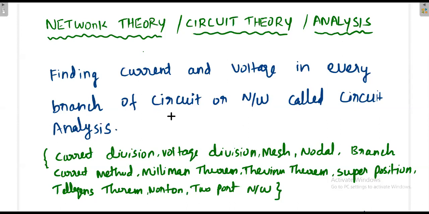Then you should know exactly what the current is in every loop, what the current is in all the branches, and what the voltage is across all the elements. So they say, finding current and voltage in every branch of the circuit or network is called circuit analysis or network analysis. Once you find that, it is done. Sometimes we precisely find the voltage or current for any one of the elements.